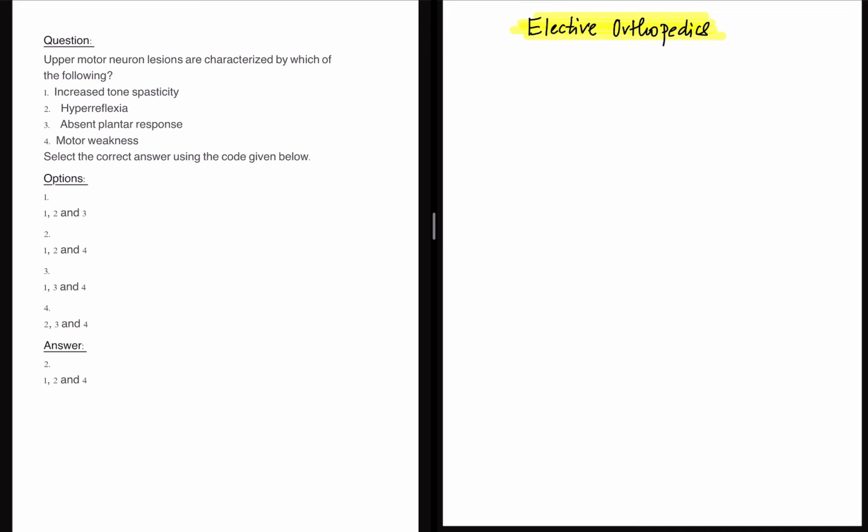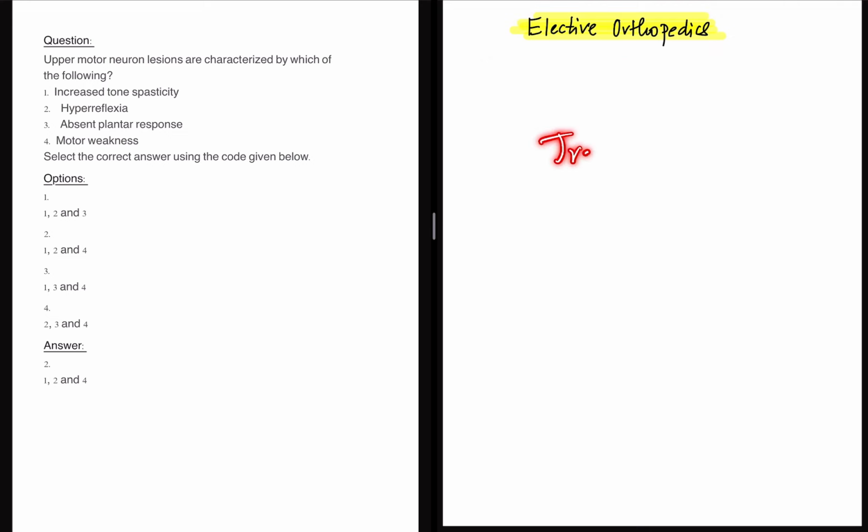We have different books for orthopedics which we usually follow, right? Maheshwari is there, Campbell's is there. They're not asking questions from there. So if you're preparing for CMS, don't open and read standard orthopedic textbooks. The elective orthopedics part mentioned in the book is more than enough because questions are directly being copy pasted from there. The third important thing that I wanted to tell you is that yes, elective orthopedics is different.